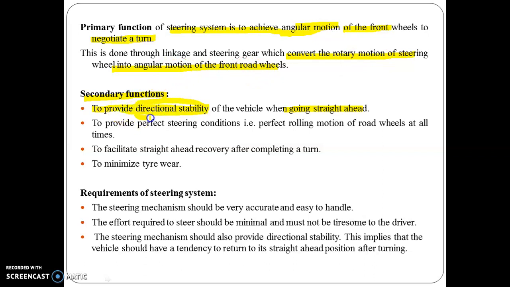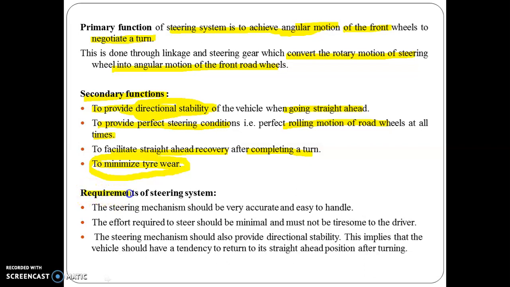Then the next function is to provide perfect steering condition, in the sense of perfect rolling motion of the road wheels at all times. Then the next function is to facilitate straight ahead recovery after completing a turn, meaning after taking a turn it has to come back to the position where it started. And the next function is to minimize tire wear. That is also very important. So in that manner, steering has to be in a very controlled manner.